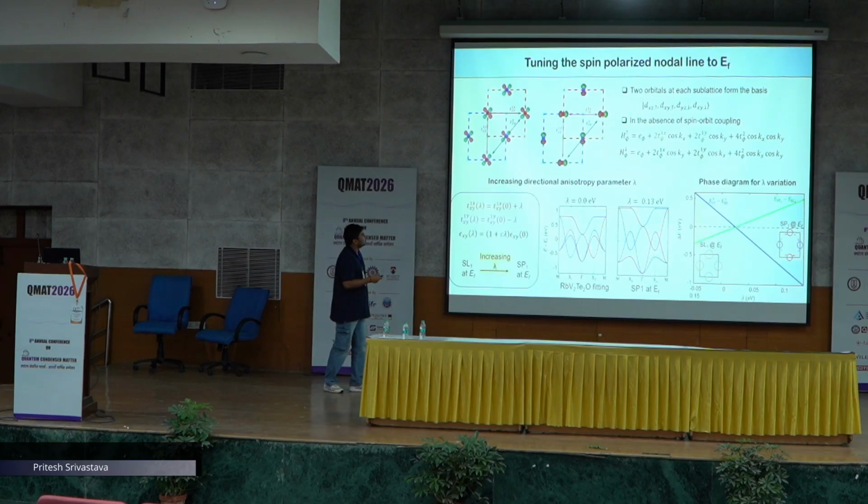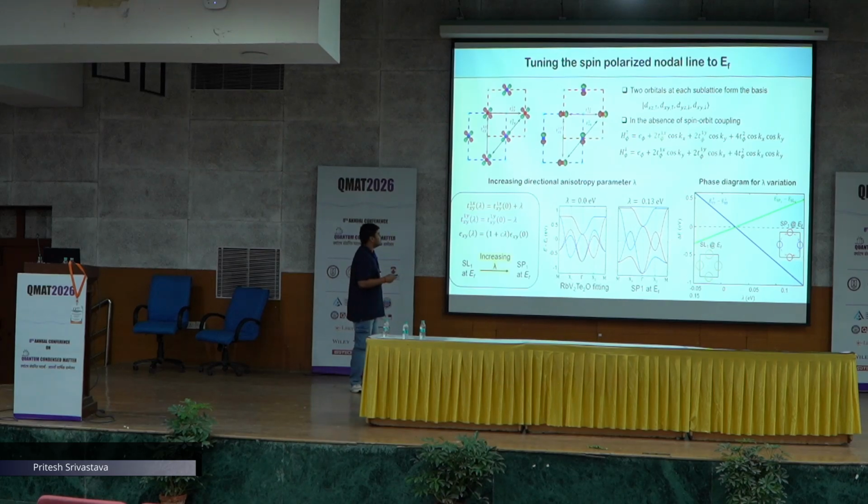So we constructed a basis depending on the xz and xy orbitals which are constituting those three bands, and we realized that the reason for the appearance of this spin valley polarized crossing is the anisotropy between the xy and the xz orbital. These both have opposite nature, which results in their opposite spin splitting, which results in the spin valley polarized nodal fermions.